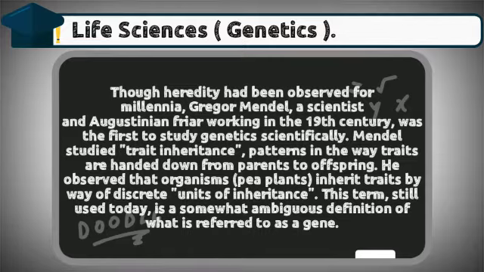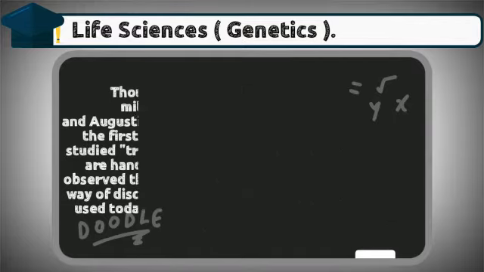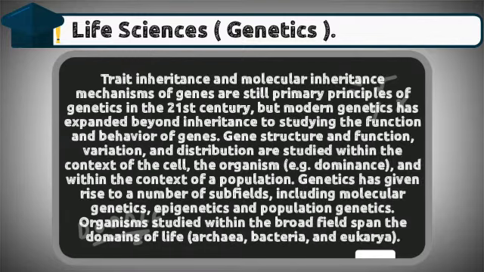Scientifically, Mendel studied trait inheritance, patterns in the way traits are handed down from parents to offspring. He observed that organisms, pea plants, inherit traits by way of discrete units of inheritance. This term, still used today, is a somewhat ambiguous definition of what is referred to as a gene. Trait inheritance and molecular inheritance mechanisms of genes are still primary principles of genetics in the 21st century, but modern